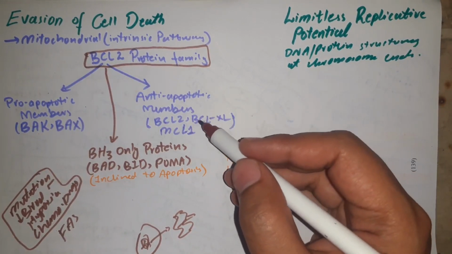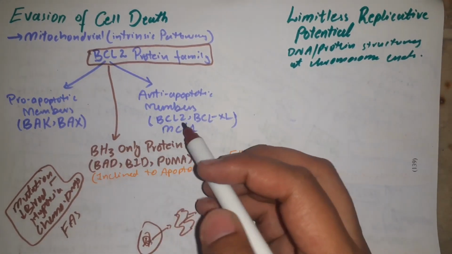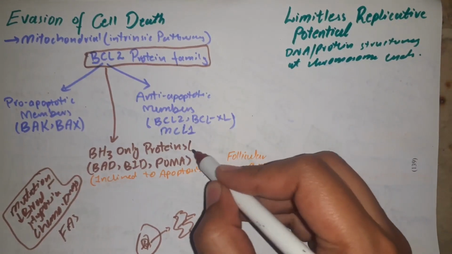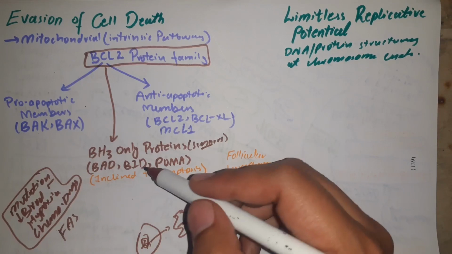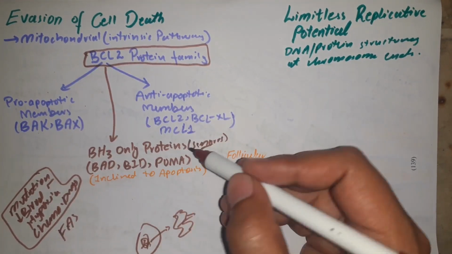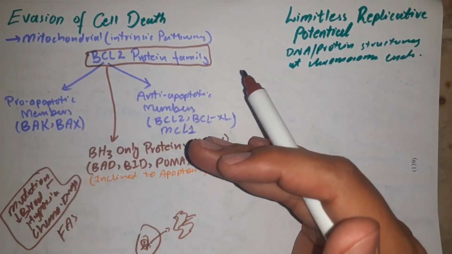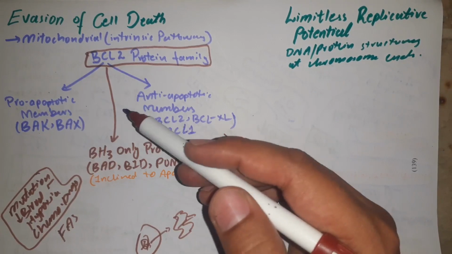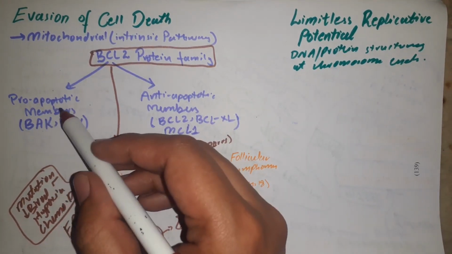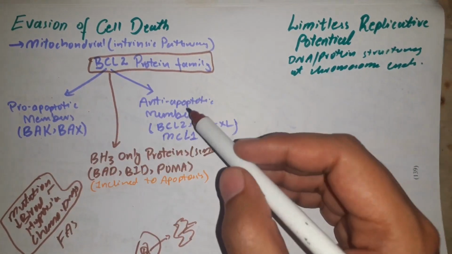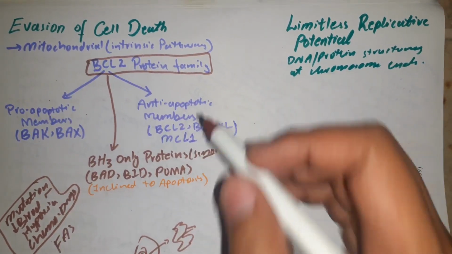These are anti-apoptotic proteins. And another set of proteins is the BH3-only proteins, which are basically sensors of cellular stress, and these include BAD, BID, and PUMA. So these are basically three sets of proteins which regulate the intrinsic pathway. When the balance is in favor of pro-apoptotic members and they become active, there will be apoptosis. When anti-apoptotic members are active, or the balance is towards anti-apoptotic members, there will be no apoptosis.